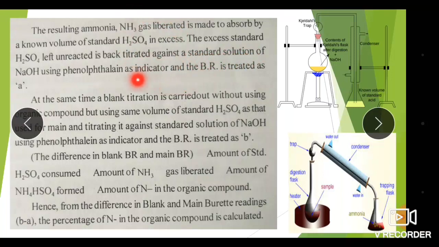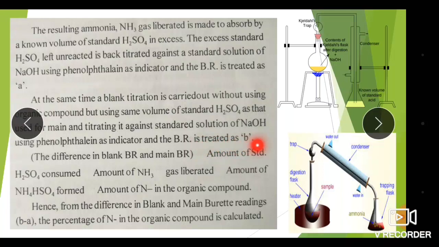The excess standard H2SO4 left unreacted is back titrated against the standard solution of NaOH using phenolphthalein as an indicator, and the burette reading is treated as A. At the same time, a blank titration is carried out without using the organic compound but using the same volume of standard H2SO4 as that used for the main, and titrating it against the standard solution of NaOH using phenolphthalein as an indicator, and the burette reading is treated as B.